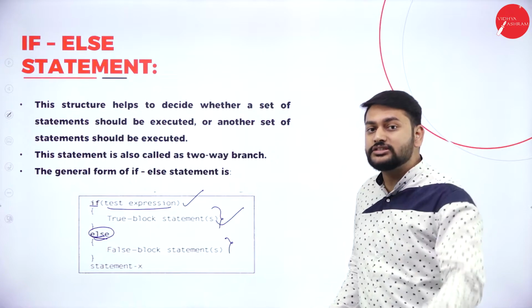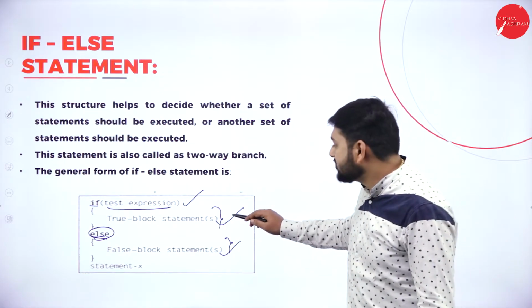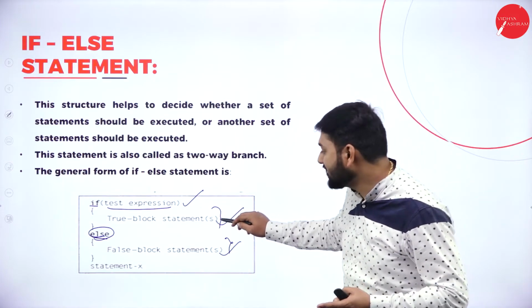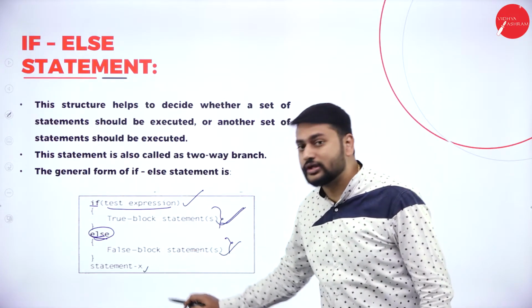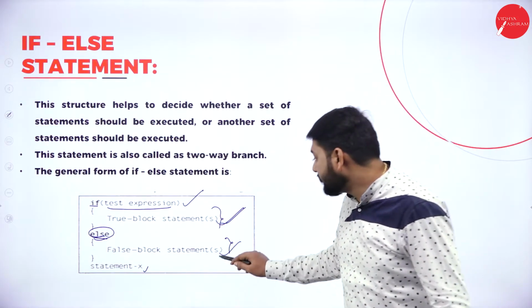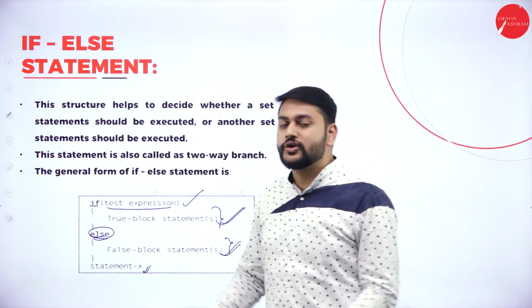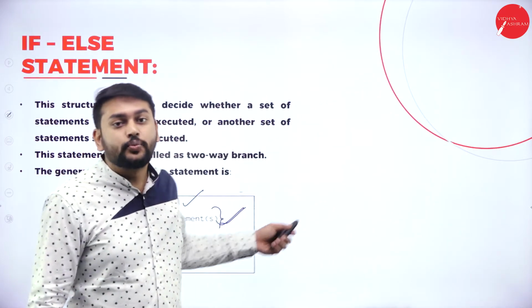If the condition is false, these statements will be executed. Obviously, if the condition is true, after executing these statements it will start executing this. If the condition is false, after executing these statements the next statements will be executed. That's what you need to understand at this point.